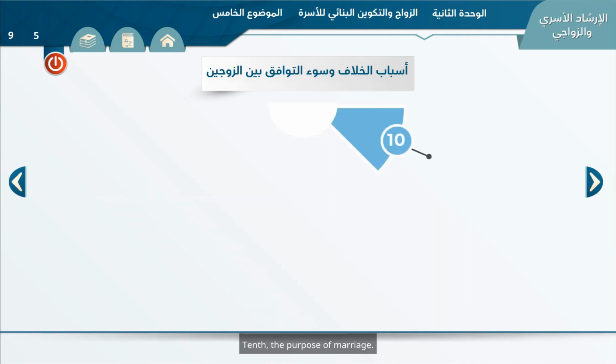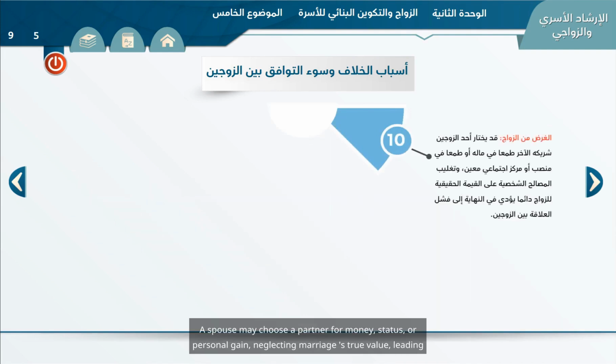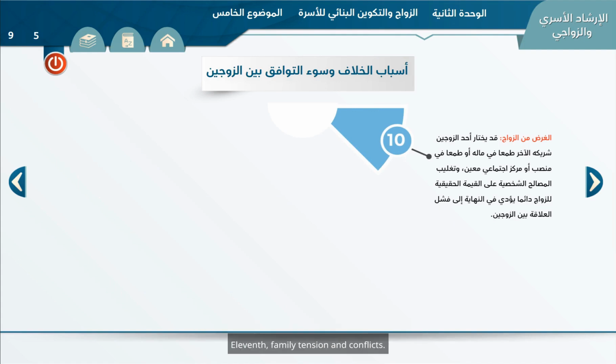Tenth, the purpose of marriage. A spouse may choose a partner for money, status, or personal gain, neglecting marriage's true value, leading to relationship failure. Eleventh, family tension and conflicts. Researchers cite reasons like frustration, ego stress, immaturity, poor upbringing, weak personality, and unwillingness to sacrifice.